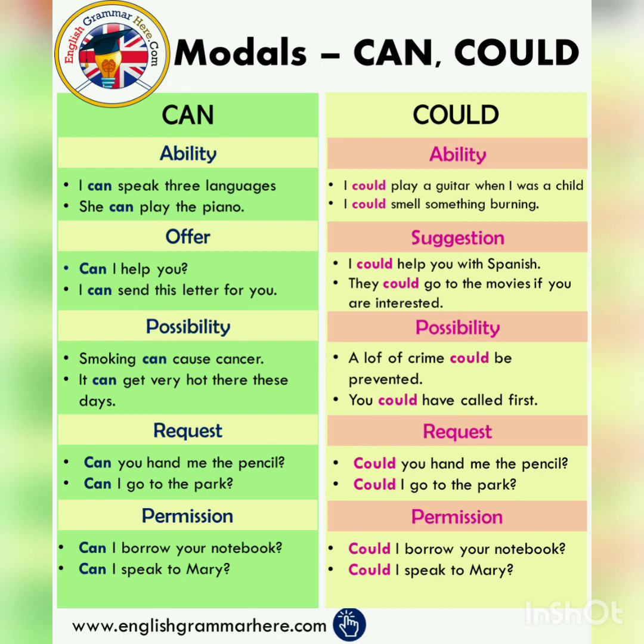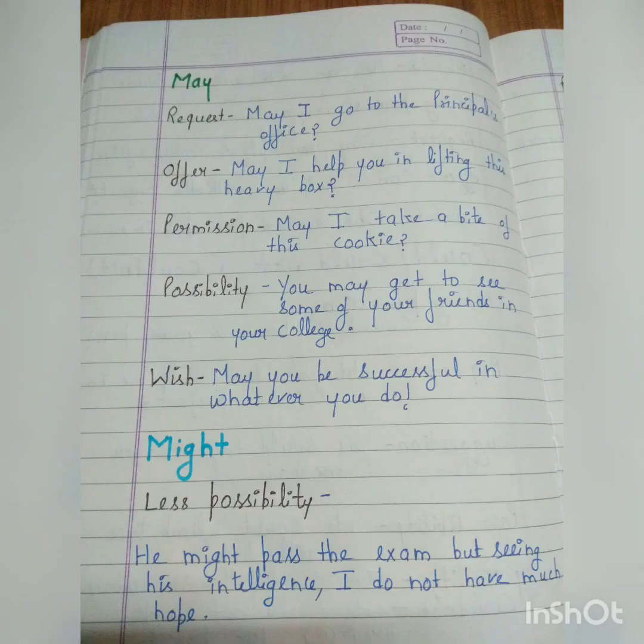Now let's move further with may and might. So let's begin. Students, we know that may is used to show possibility. Now let us understand what are the other uses of may. Okay, may shows request. For example, may I go to the principal's office? Okay, or may I help you? May shows offer. May I help you in lifting this heavy box? It shows permission also. May I take a bite of this cookie, or may I come in inside? Possibility: You may get to see some of your friends in your college. Or wish: May you be successful in whatever you do. Okay, so this ends may.